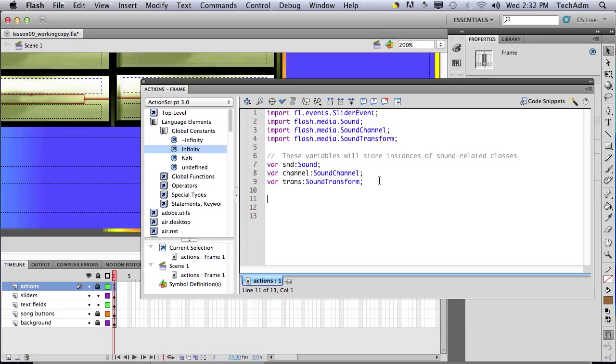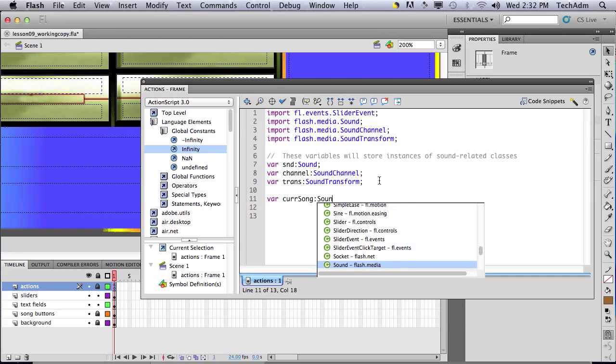Underneath this, we've got to create a few more variables to keep track of the name of the song, the current volume, and the current panning setting. So var current song, and we've got to put string.